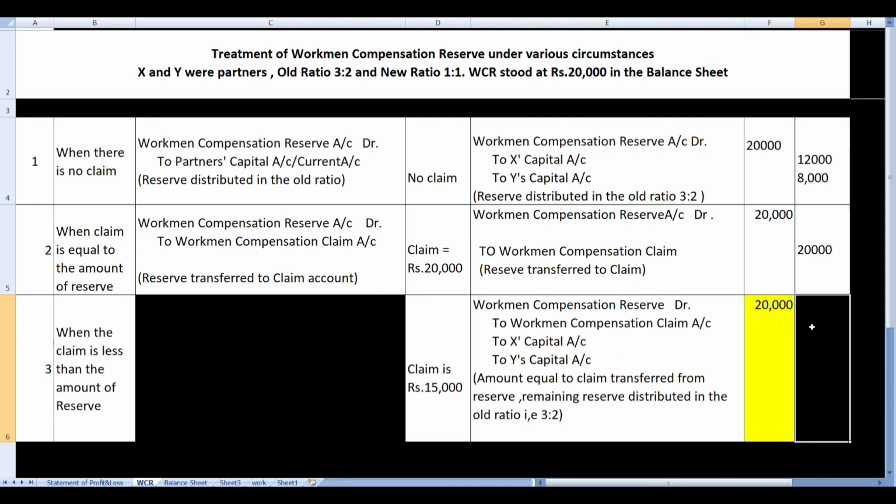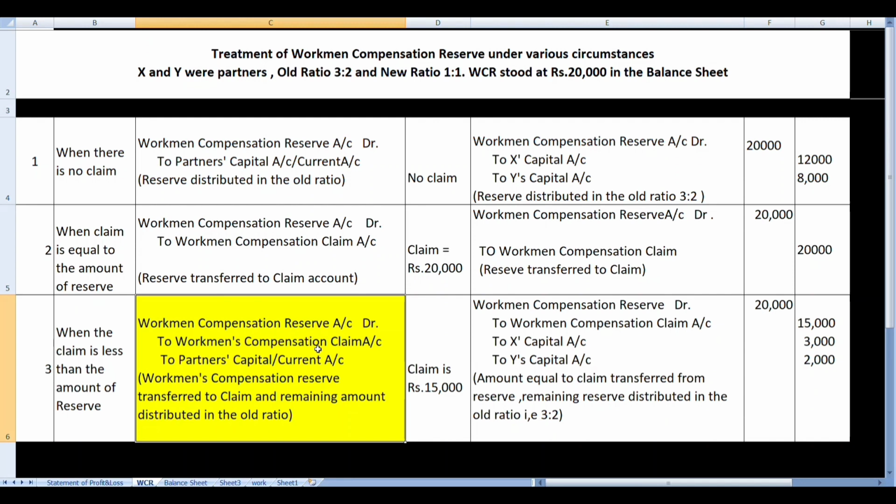So here it goes: workmen compensation reserve debit 20,000, to workmen compensation claim 15,000, to X's capital account and to Y's capital account the balancing amount of 5,000, that is 20,000 minus 15,000, distributed in the ratio of 3:2 between X and Y. So this was the condition when the amount of claim is less than the amount of reserve.